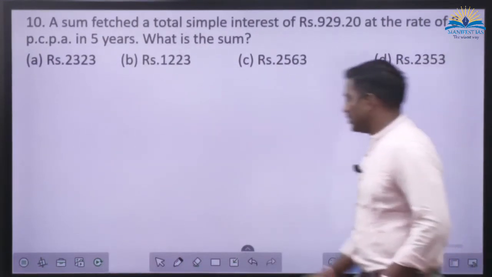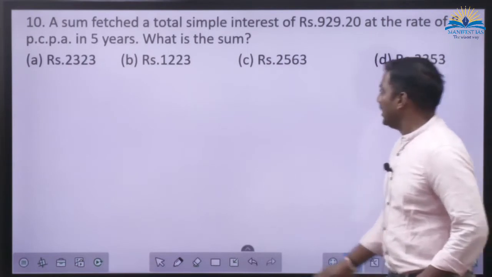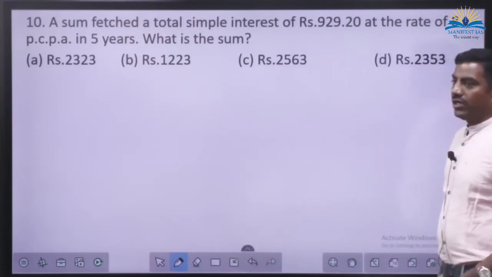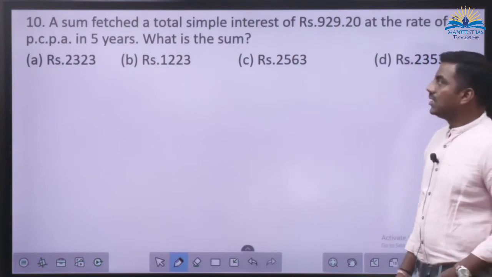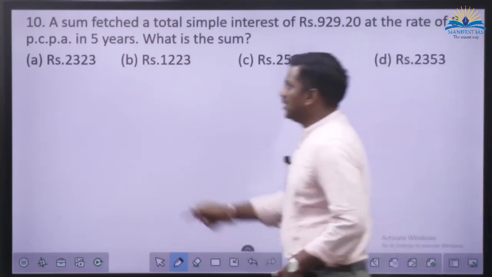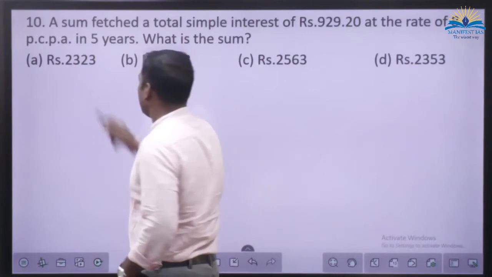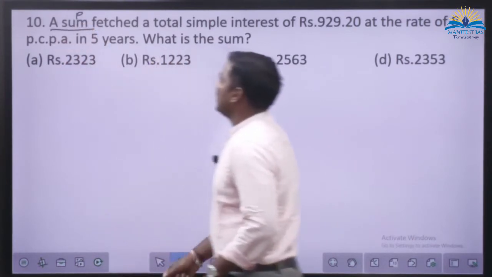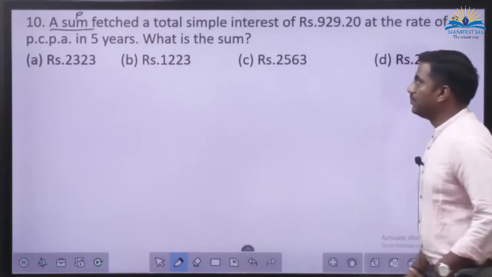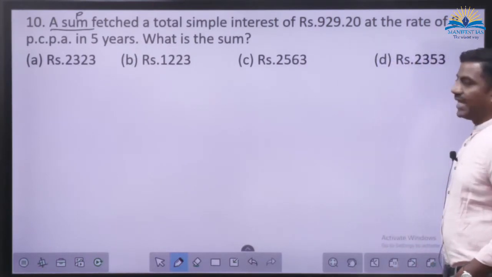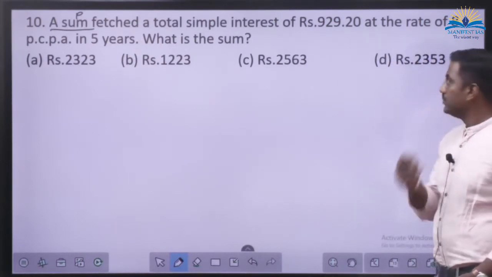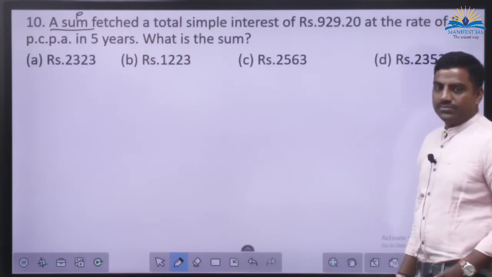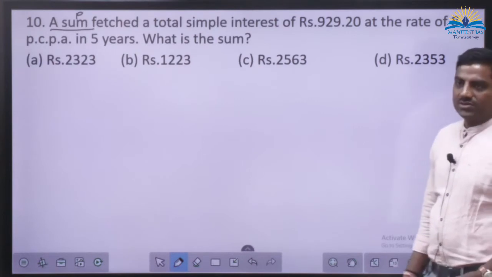A sum fetched a total simple interest of rupees 929.20. A sum, that means principal, I don't know. This principal fetched a total simple interest of rupees 929.20 at the rate of 8% per annum in 5 years.